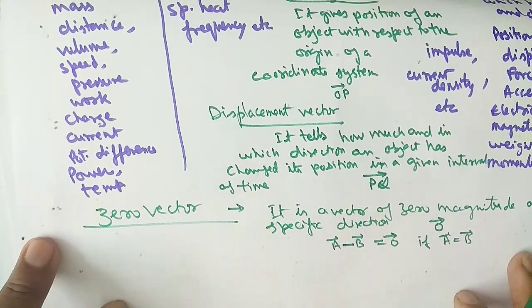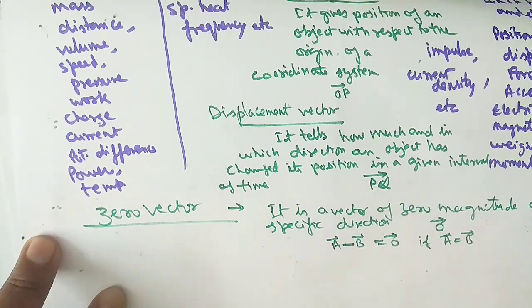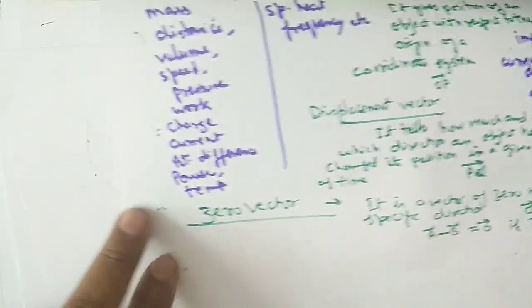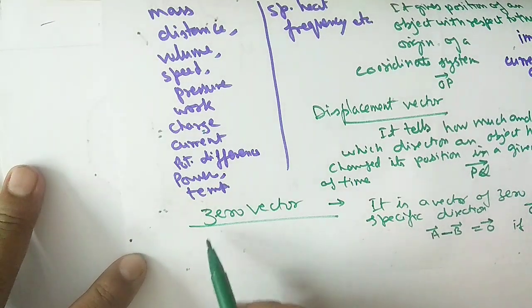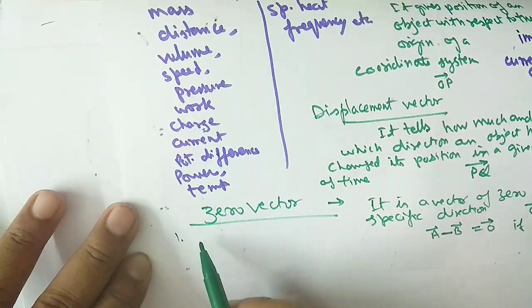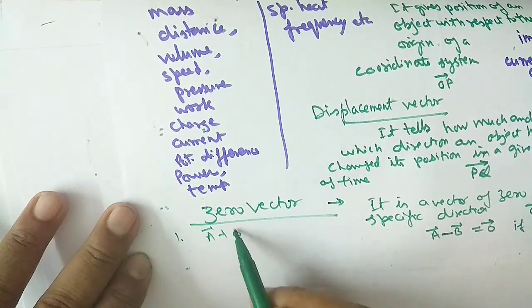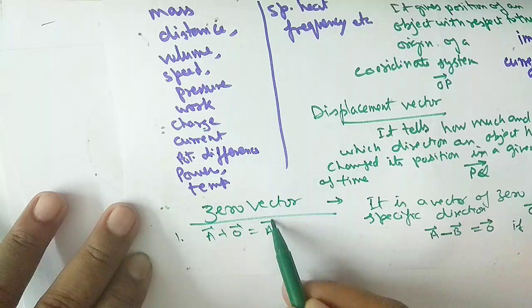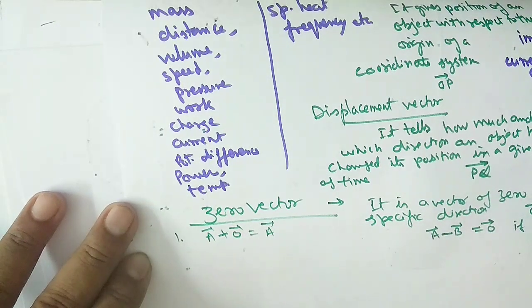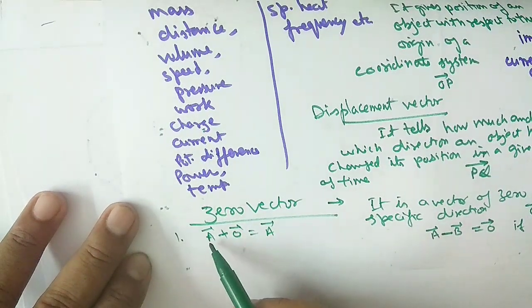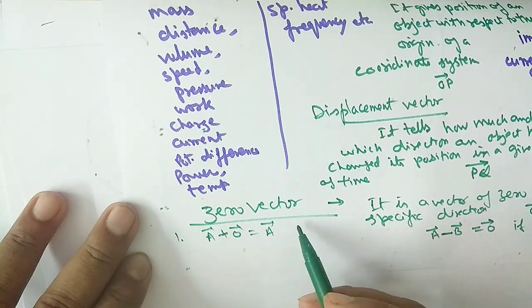Now see what the properties of the zero vector are. There are a few properties. First, the sum of a finite vector and the zero vector is always the finite vector. There will be no change in the magnitude, like 2 plus 0 is equal to 2.